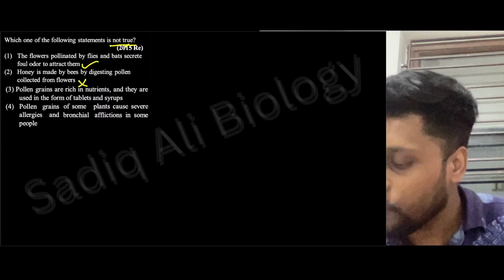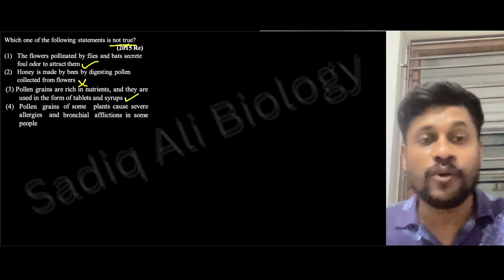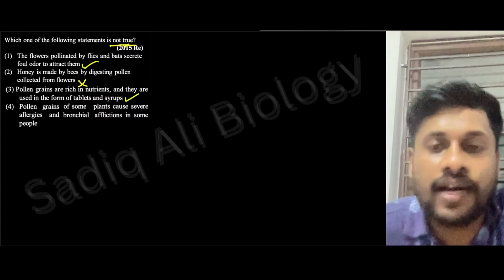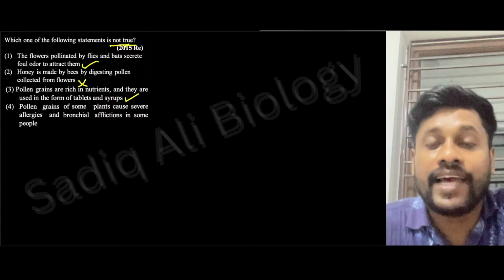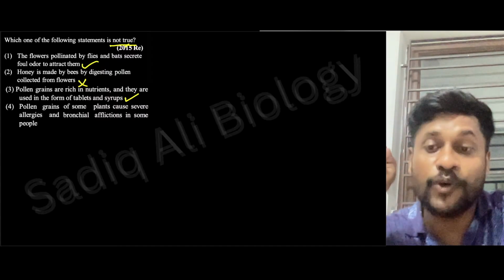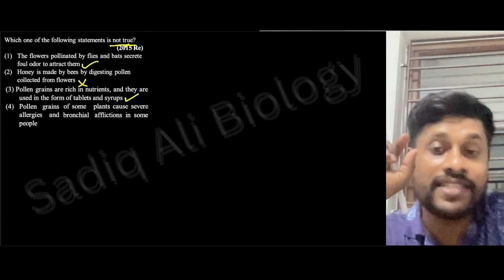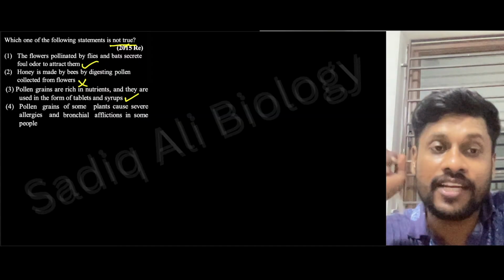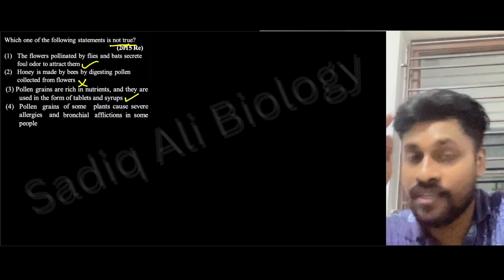Pollen grains are rich in nutrients and they are used in the form of tablets and syrup, which is absolutely correct. In your NCERT, one picture is given, right? And they have mentioned number of tablets. Do you remember how many number of tablets they have mentioned in that cover? They have mentioned a picture in your NCERT under this chapter. Cross check it.